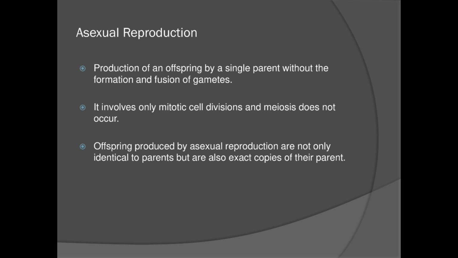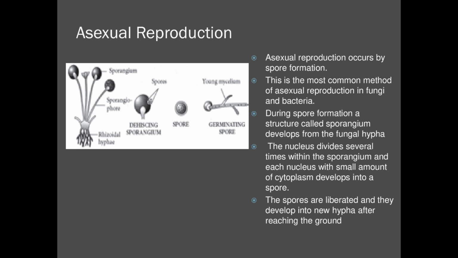Since one cell is getting divided into two, that is, the parent cell gets divided into two and forms offspring. The produced offspring are identical to parents, not only identical but also exact copies. They will be exact copies of their parent. This is your asexual reproduction. Now we are going to see how this asexual reproduction happens.